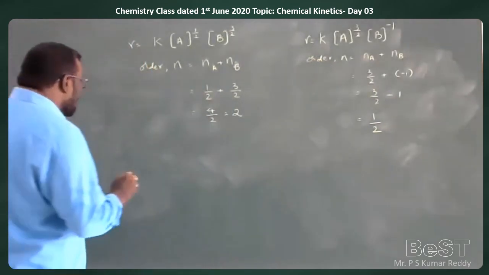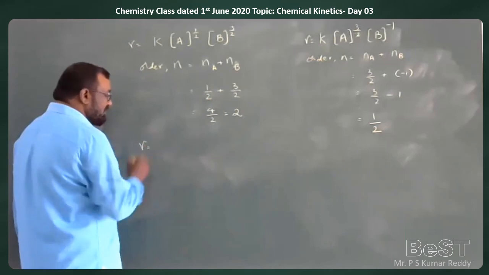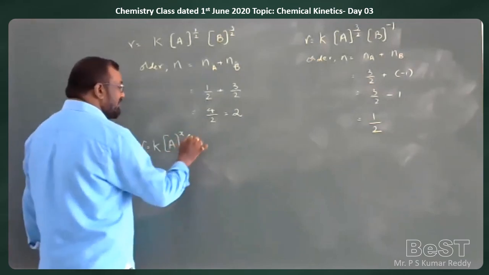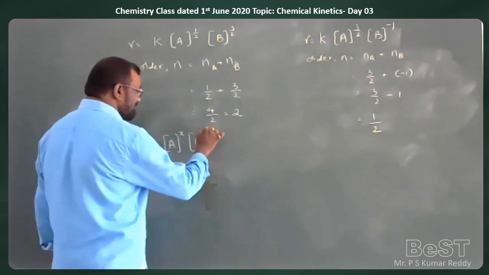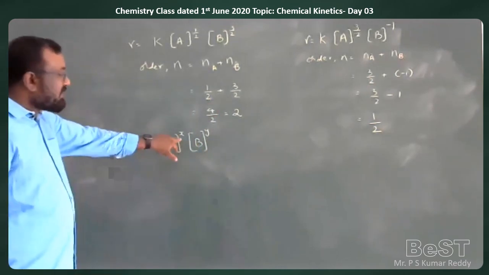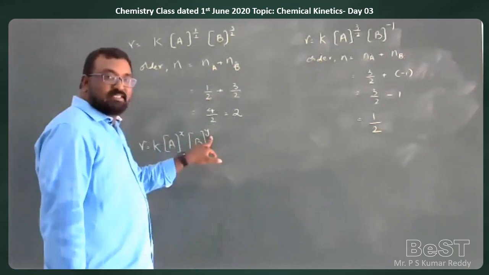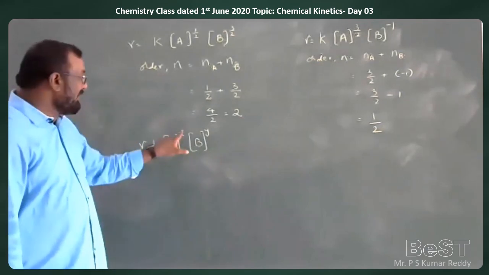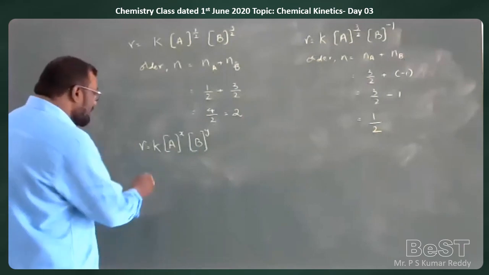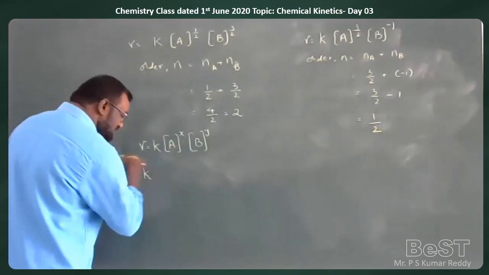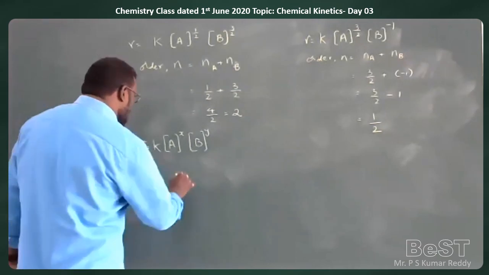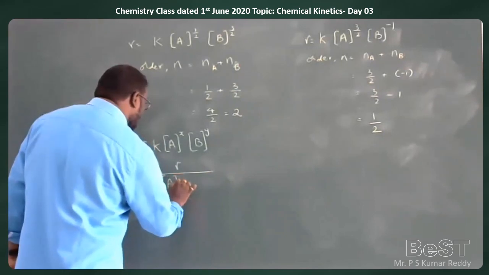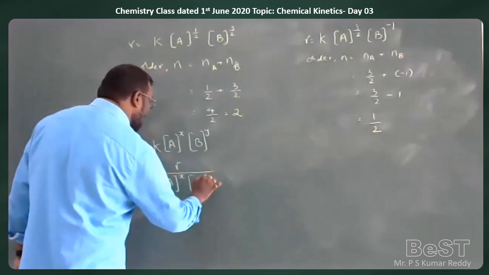Now, let us consider a rate equation. R is equal to K into concentration of A to the power of X into concentration of B to the power of Y. Here, order with respect to A is X, order with respect to B is Y. So automatically the overall order of the reaction will be equal to X plus Y. Now, taking K, the rate constant, as the subject, K is equal to R, the rate of the reaction, divided by A to the power of X into B to the power of Y.